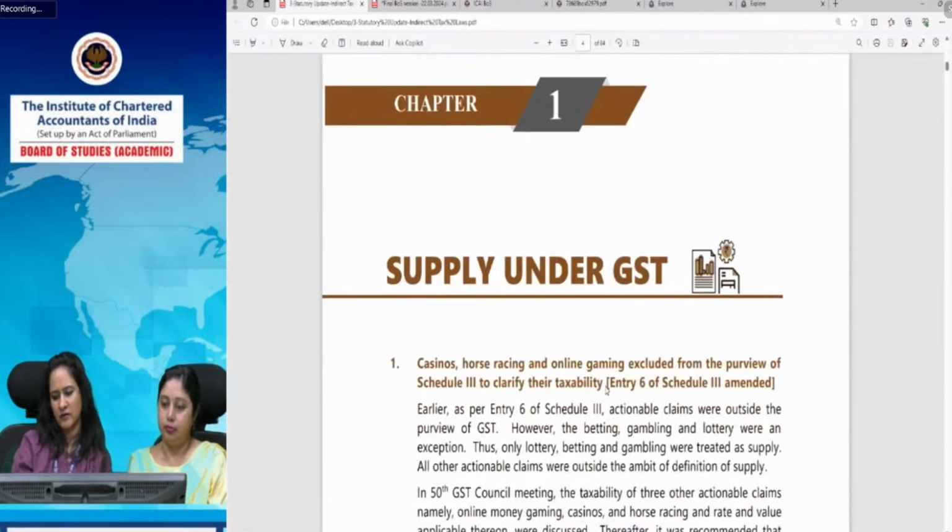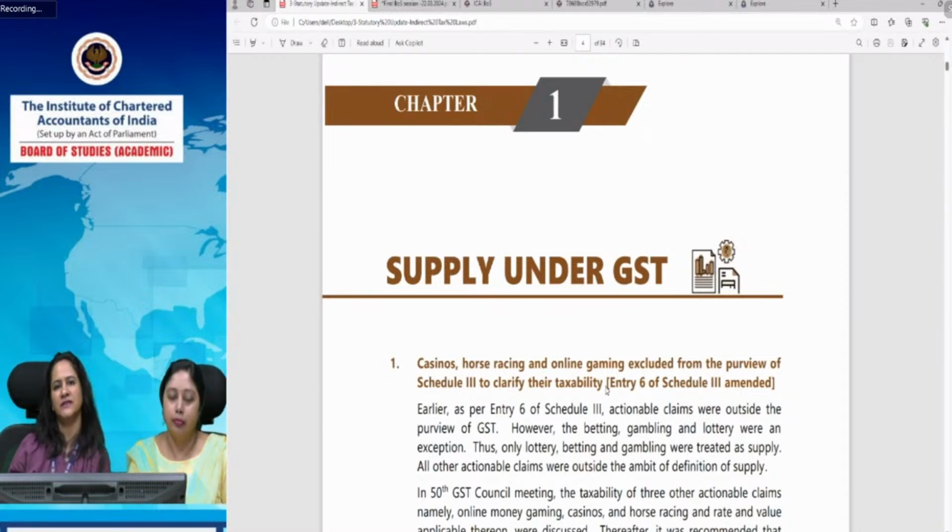So, as you already know, statutory updates contain the amendments made by CGST notifications and circulars, and any amendment or entry of the Finance Act 2023, which has already been made applicable till 31st October. All the amendments made by FA 2023 are already included in the study material, and these are the amendments made thereafter. So the notifications and circulars are included in it.